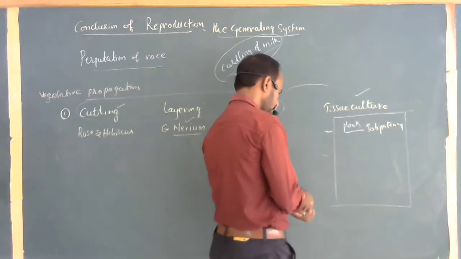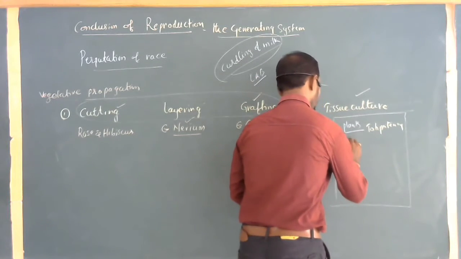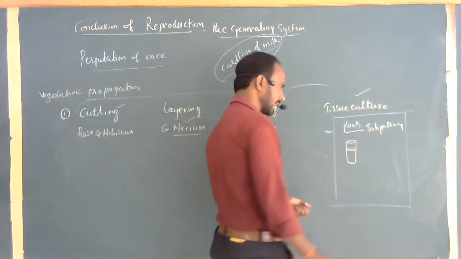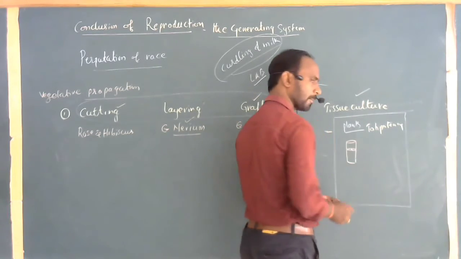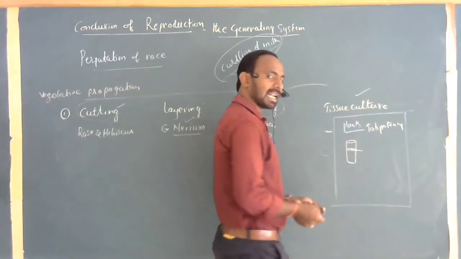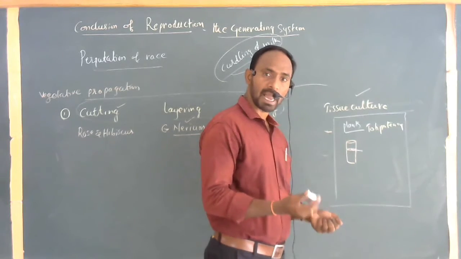So here, within the laboratory, a test tube is taken, and growth factors, which are the plant growth hormones, are added. A little bit of tissue is taken from the selected plant with desired qualities. Within a few days, it forms what is commonly called callus tissue. The plant selected for tissue culture is called an explant.